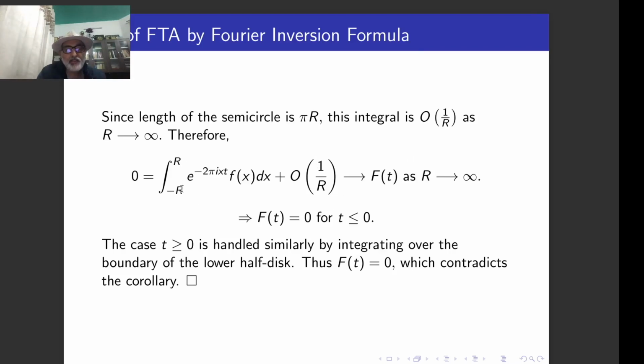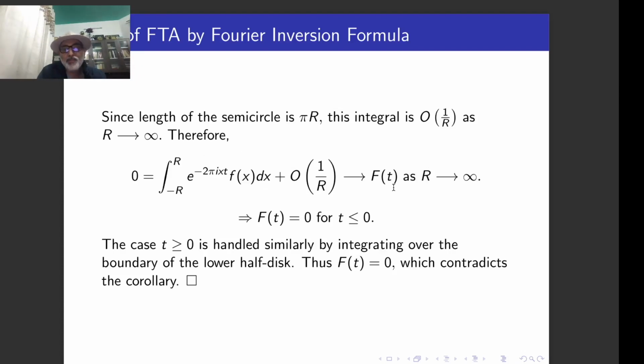This is along the real line, because you know that your circle is like this. So it is minus r to r, and then the integral is like this. Therefore I have to divide the given integral into two parts along the boundary. One is along the real line segment from minus r to r, and another is along the semicircle. But along the semicircle, this integral is of this order. So fine, when r tends to infinity, this thing becomes 0.